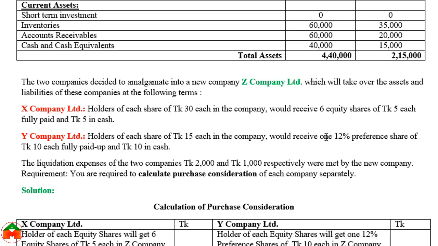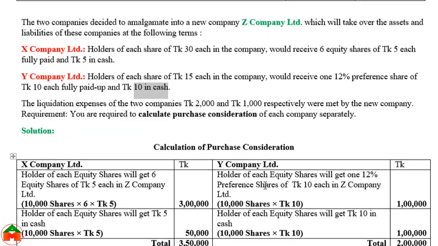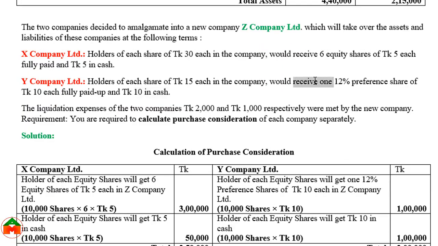However, the main focus should be on the number of shares, one preference share. They will get one preference share against each share, and the face value would be taka 10, and they will also get taka 10 as cash. If we show this amount, one preference share, you can see the holder of each equity share will get one preference share of taka 10 each.